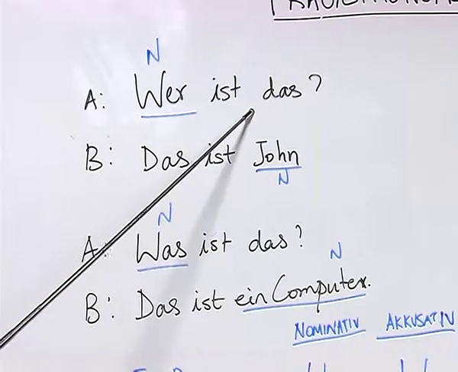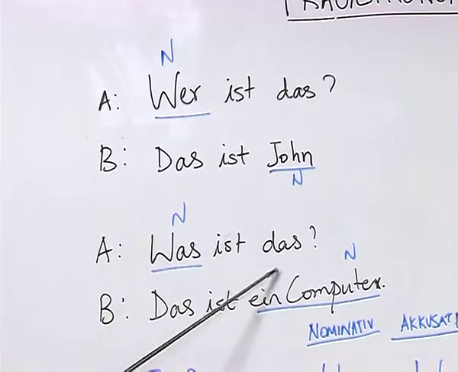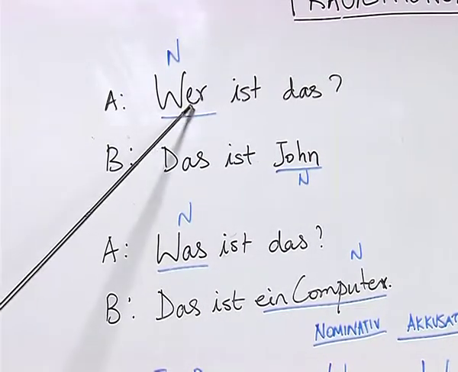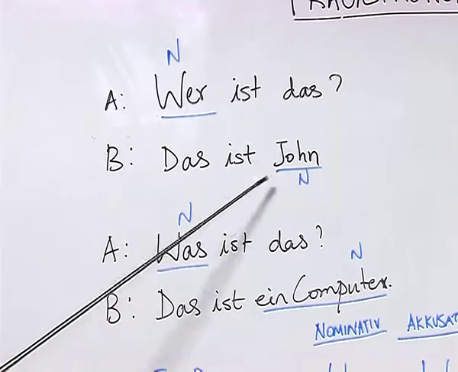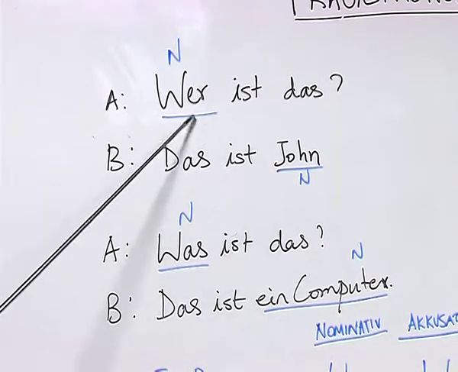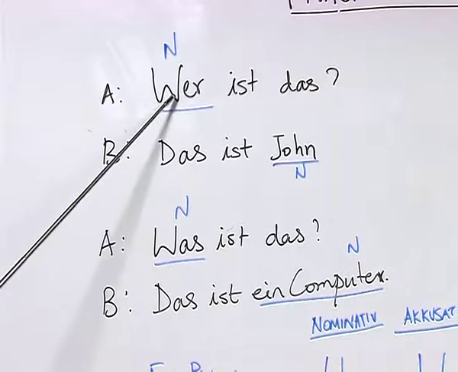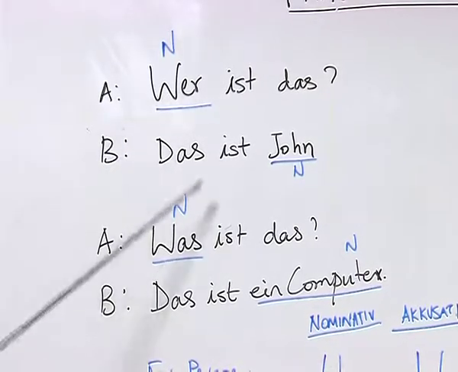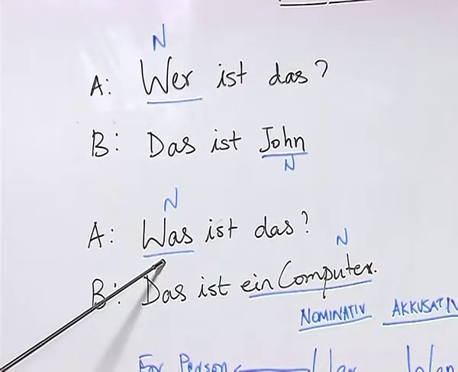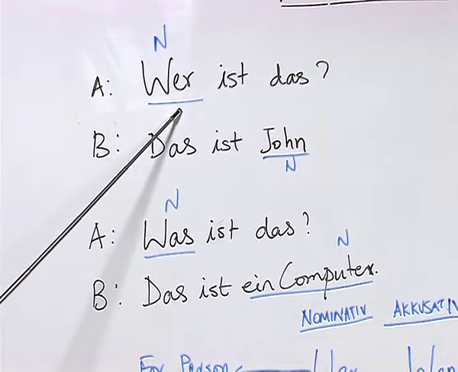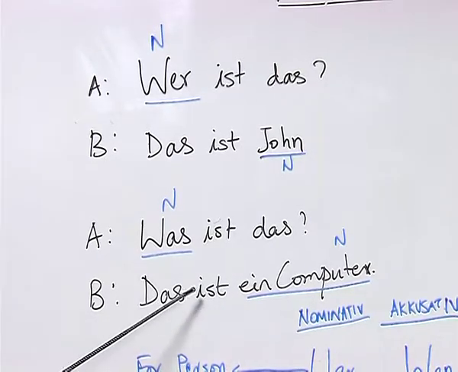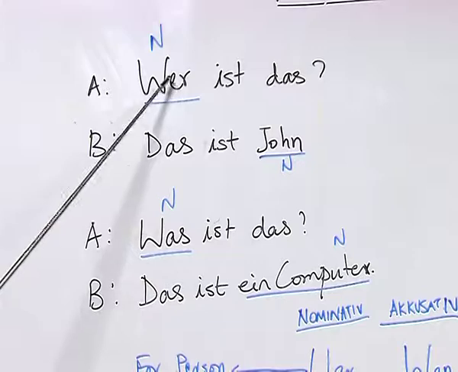So, for the question Wer ist das? Das ist John. Was ist das? Das ist ein Computer. So, you might ask why for the question with wer the answer is John, and for the question with was the answer is ein Computer. Well, the wer here is always used for persons in nominative, and was is always used for objects, that means for non-living things. That is why we have this form of the question. And let me also tell you that we cannot interchange these questions.